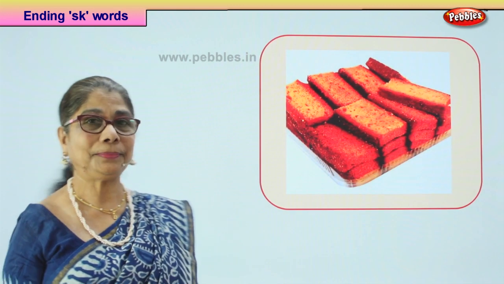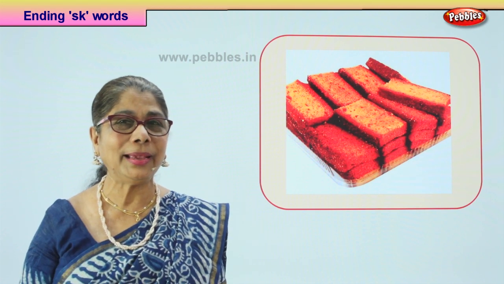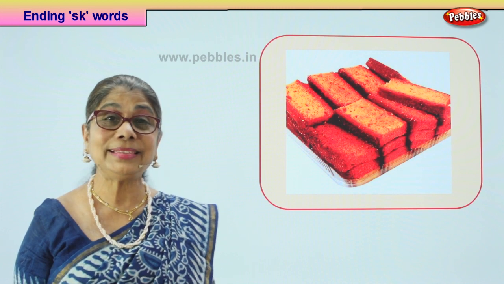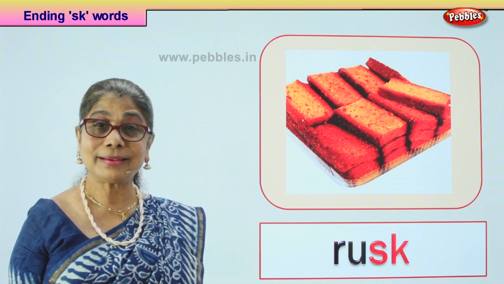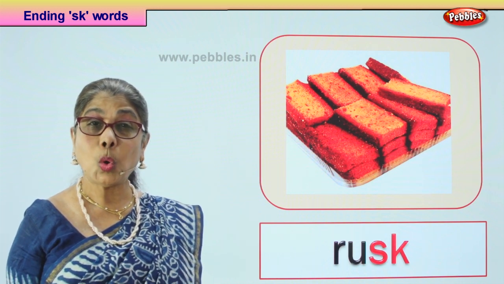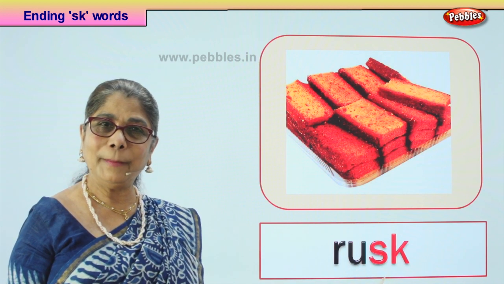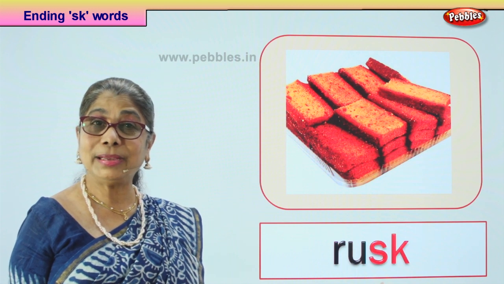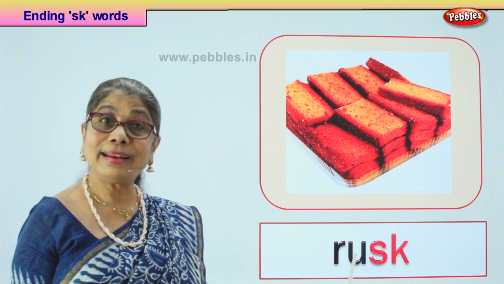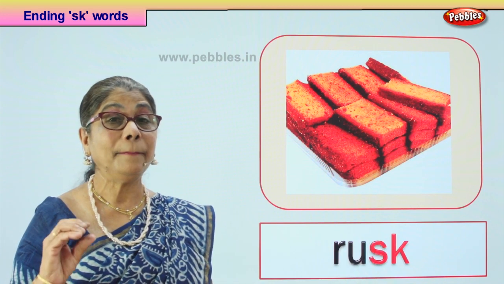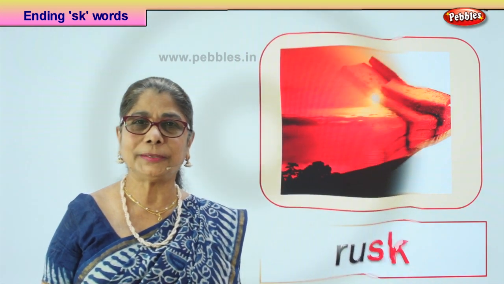What do we see here? You'll have to eat this. What is it? Crunchy. When you bite, it'll make a noise. Rusk. Yes. If you go to the bakery, you'll get nice rusk. Sometimes you can even get warm rusk. And what do you do with the rusk? Dip it in your milk and have it. Grandmas love rusk. Yes, do you? Rusk. Read that. Rusk. Dry bread, but it is dried in the oven. Good. Let's look at our next picture.